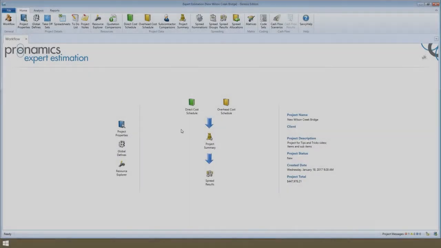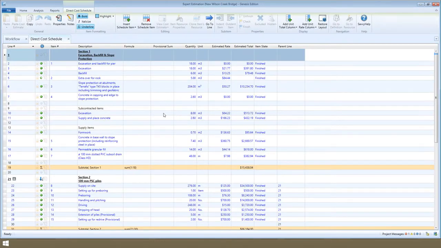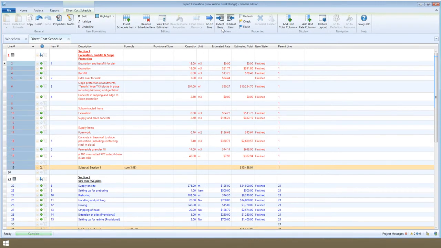You can use item indenting to make your schedule easier to navigate and create special parent and child items. Let's go over examples and the differences of each. Use the Indent Item button here on the ribbon toolbar to indent selected items.